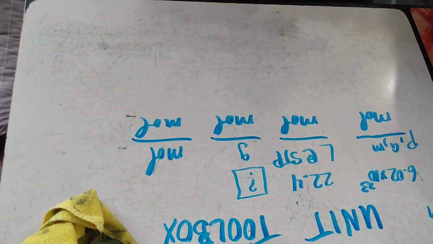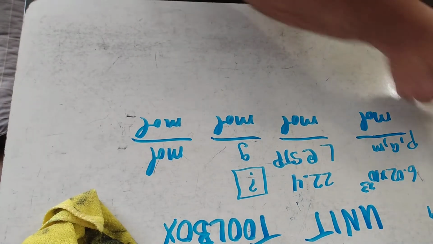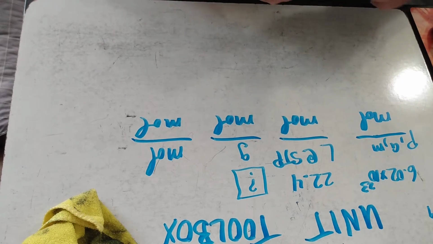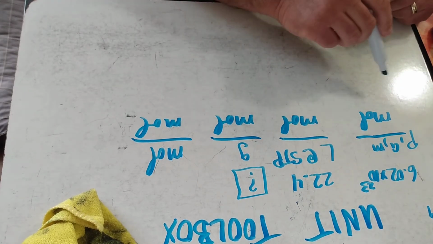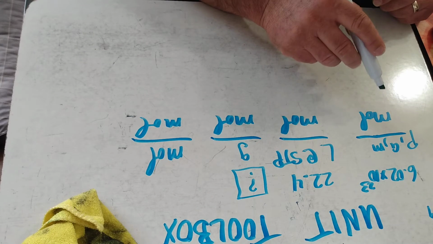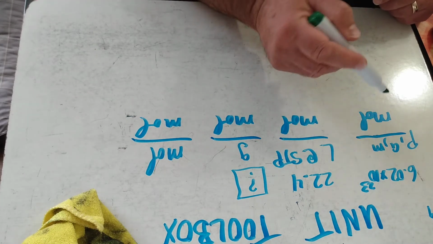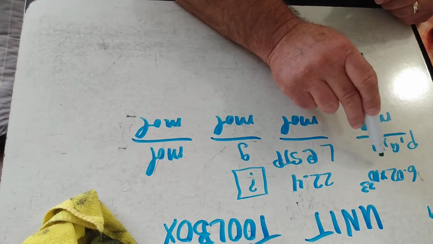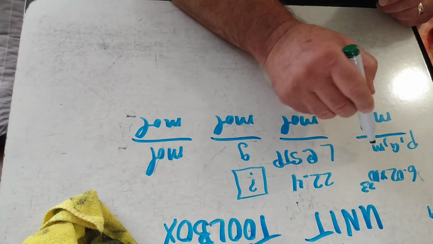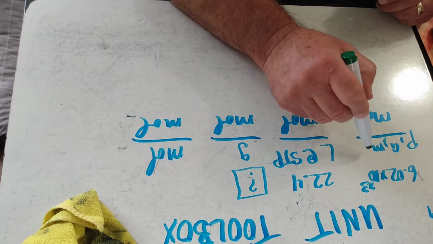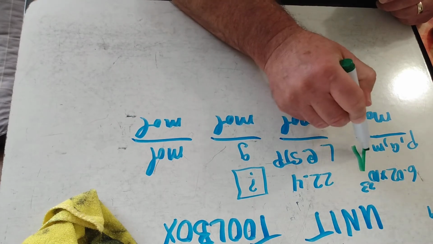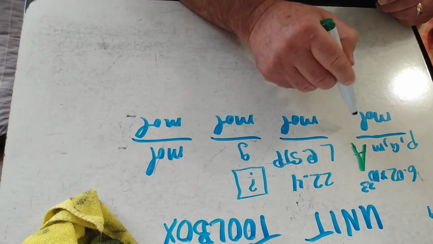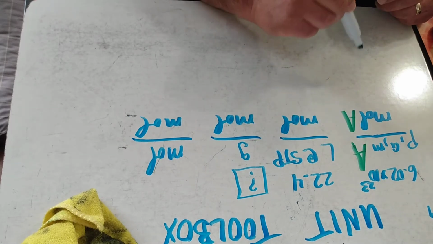Now, how does this look? Well, let's take a look at this. I want you to understand that all of these here are, let's say we have 6.02 particles of substance A. Whatever A is, it's going to be the same down here.